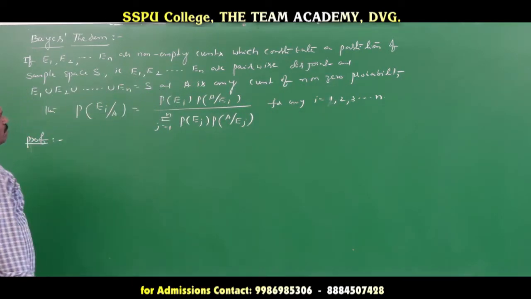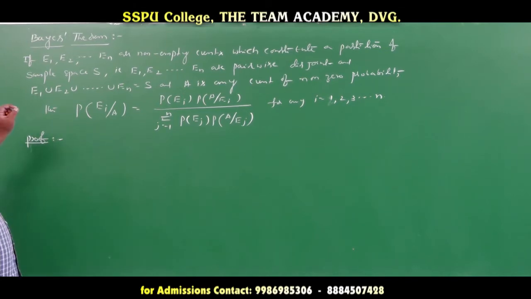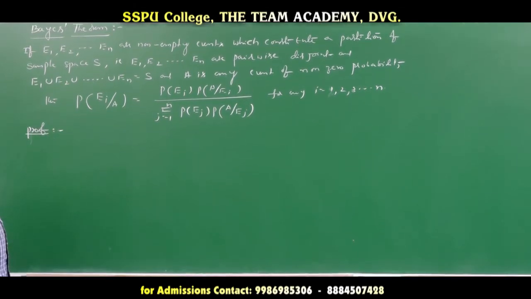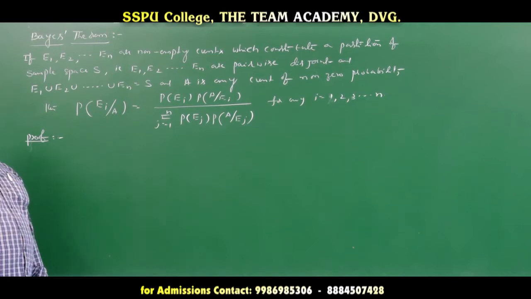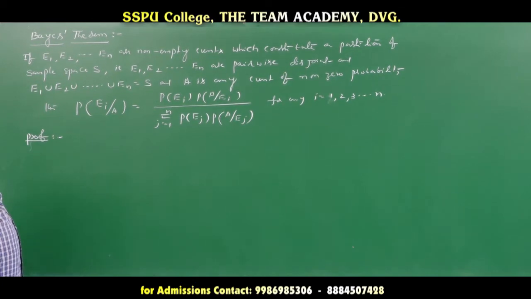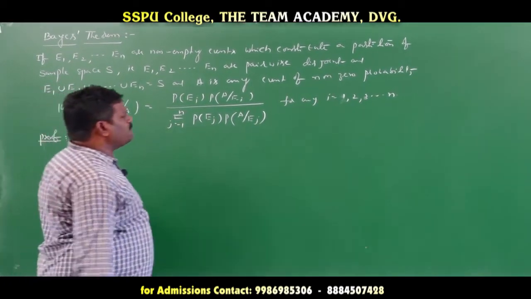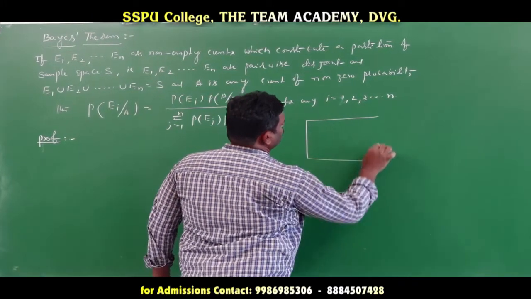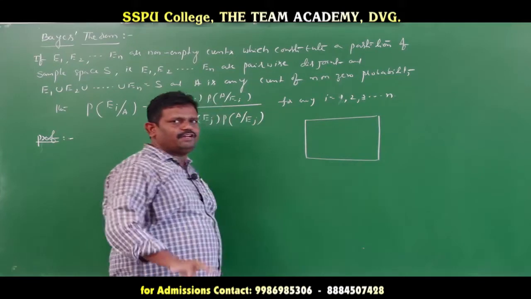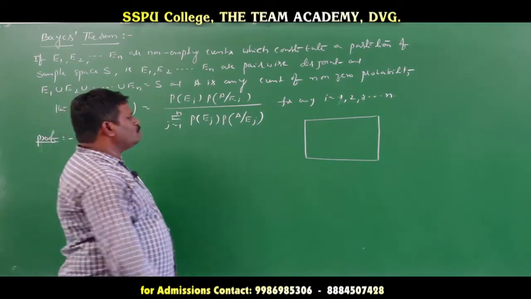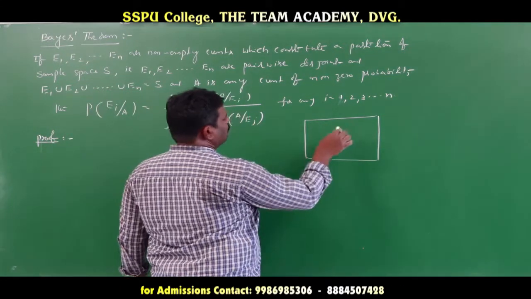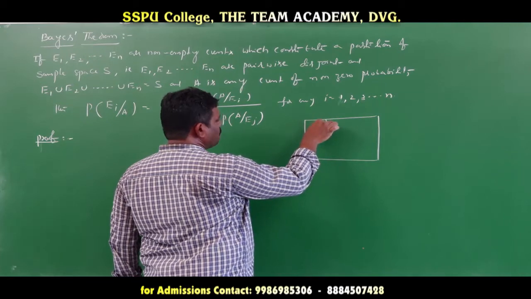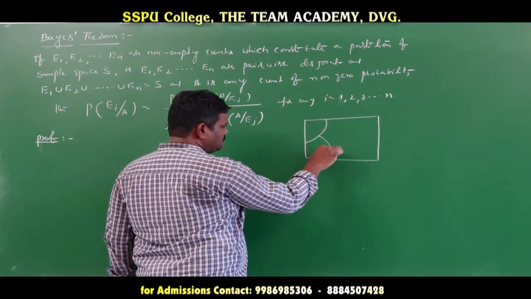So now see what we prove here, Bayes theorem. E1 and E2 and so on En are non-empty sets. Suppose some n sets we have taken, that are non-empty sets which constitute a partition of a sample space S. Suppose we take one sample space, this is the sample space S. Now if we divide this sample space into partitions, this is one partition and this is another partition.